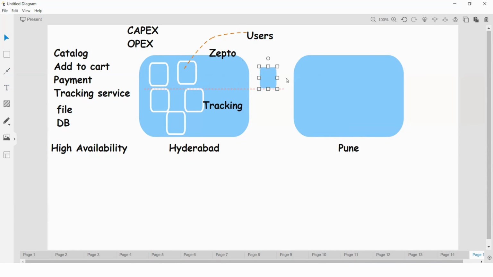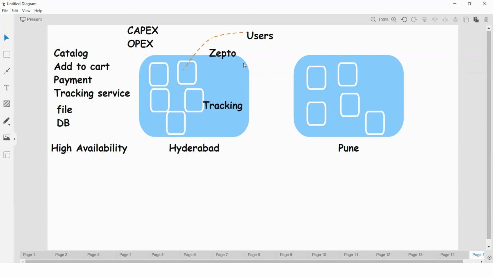Here again they need to purchase the same servers at the Pune location as well. We are trying to replicate whatever things are there in Hyderabad, same things, at the Pune location also. Just think about capex as well as opex, capital expenditure as well as operational expenditure. Again you need to purchase servers, it comes under capex. So once you set up all these things, someone should manage that, technical team and admin and so on.